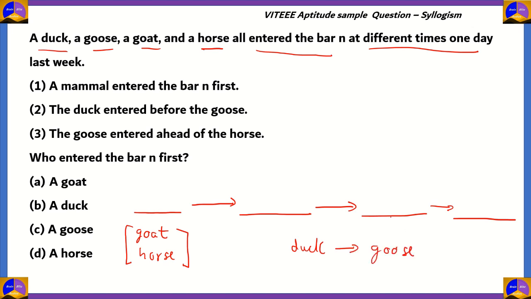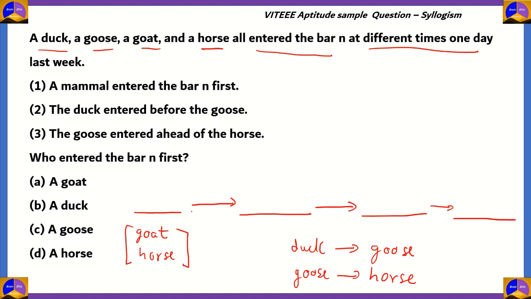So even if they are third and fourth, or first and second, or even second and third, the duck is always ahead of the goose. And a similar relation is that the goose is ahead of the horse. So wherever the goose is, the horse comes behind it.